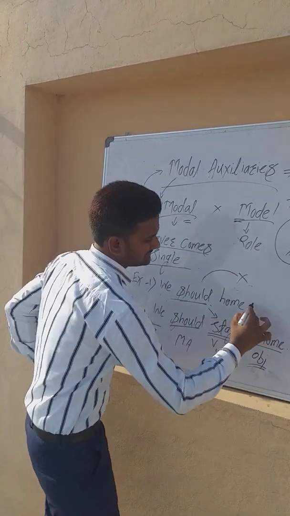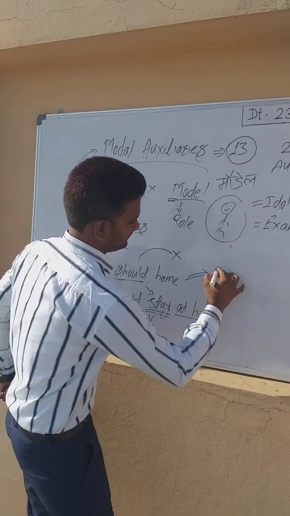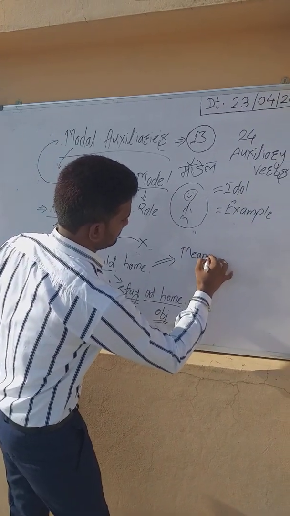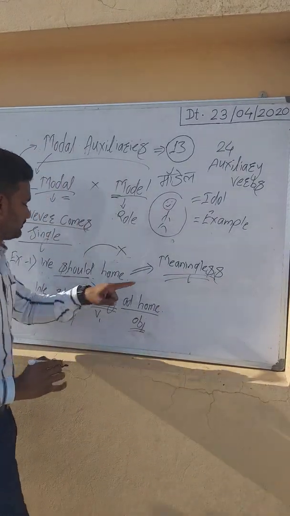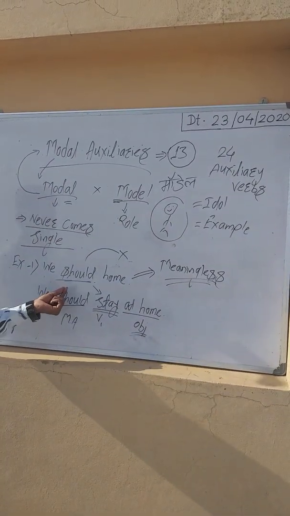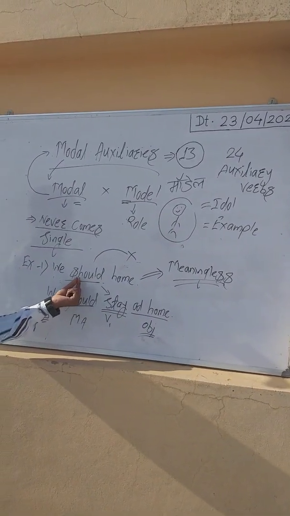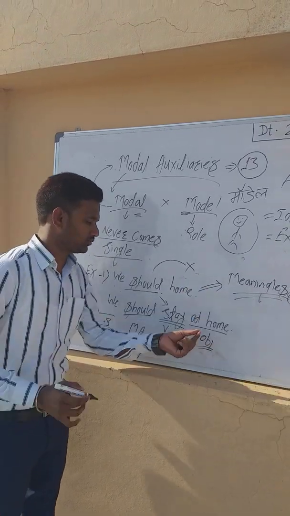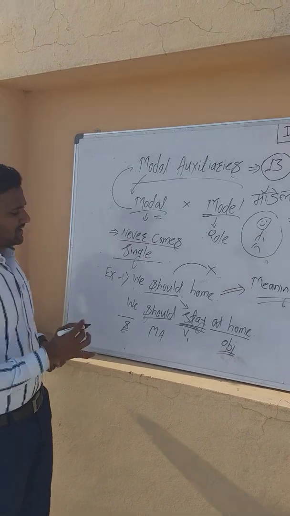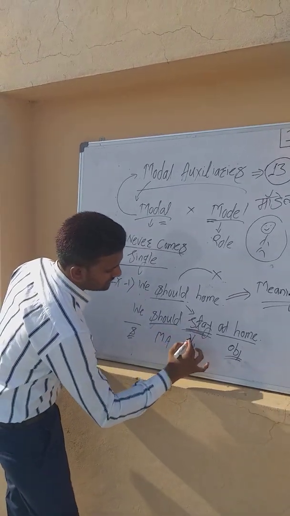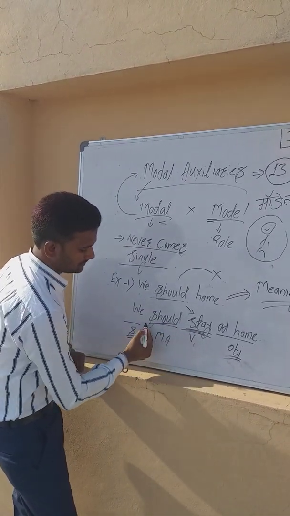So this sentence is meaningless. What is the meaning of meaningless? It means the construction will be meaningless without a verb, and we have to use V1 after the modal auxiliary.